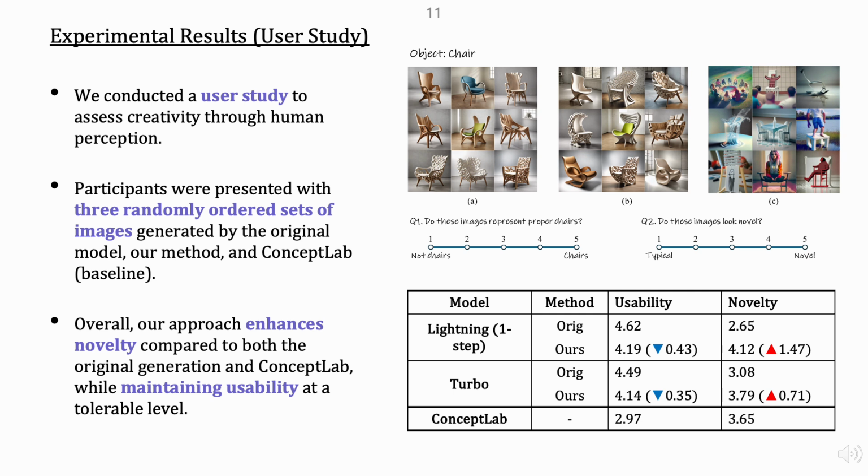To further evaluate novelty and usability from a human perception perspective, we conducted a user study. Participants were shown sets of images generated by 3 different methods: the baseline generation, our proposed method, and the comparison method. For each image, they rated novelty and usability on a 5-point Likert scale. The results were consistent with our quantitative findings. While usability showed a slight decrease, the improvement in novelty was significantly pronounced, highlighting the effectiveness of our method in generating images that are perceived as more creative by humans.